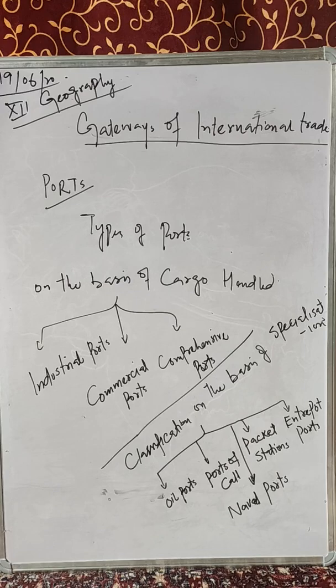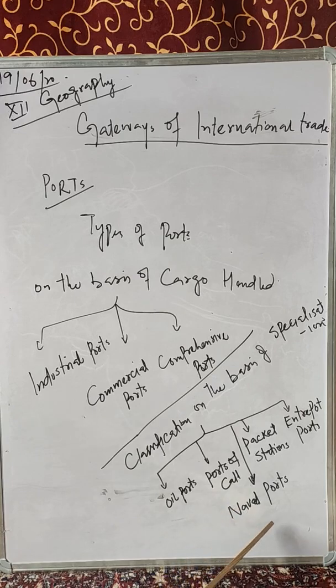One more is the entry ports. Entry ports are those ports which are also known as collection centers, where goods are brought from different countries for export. Singapore is the entry port for Asia, Rotterdam is for Europe, and Copenhagen is for the Baltic region.